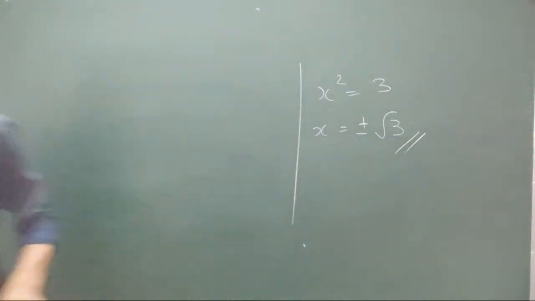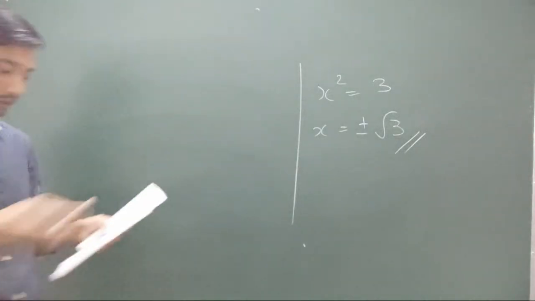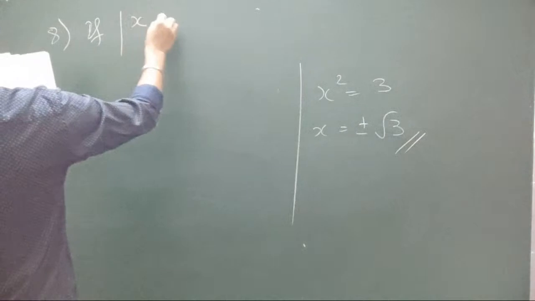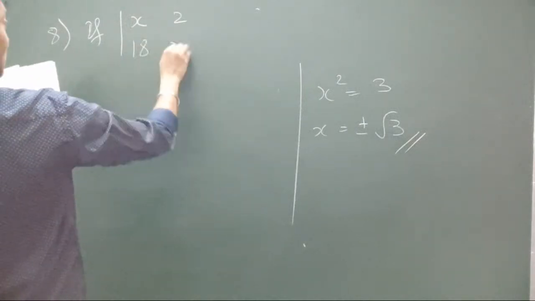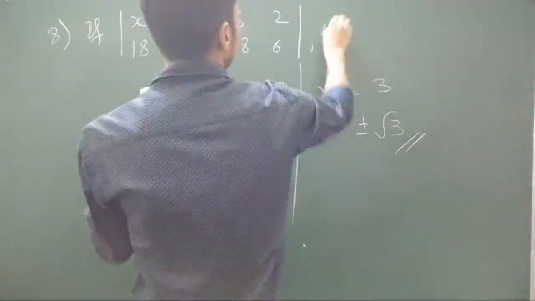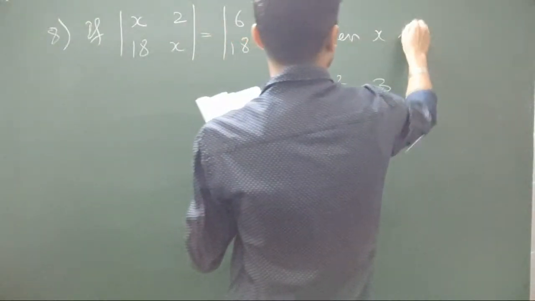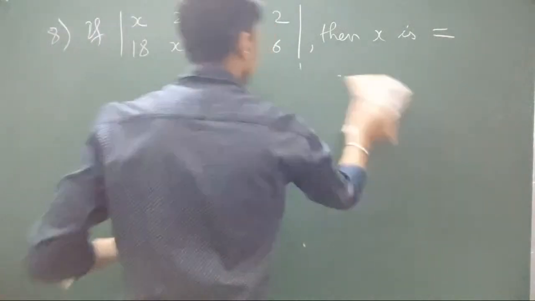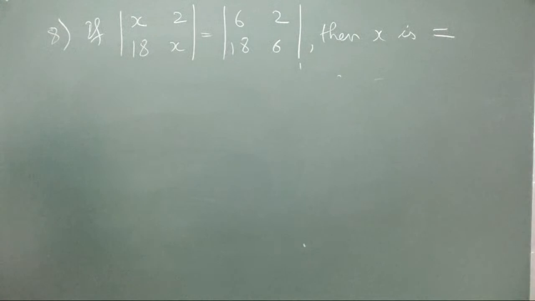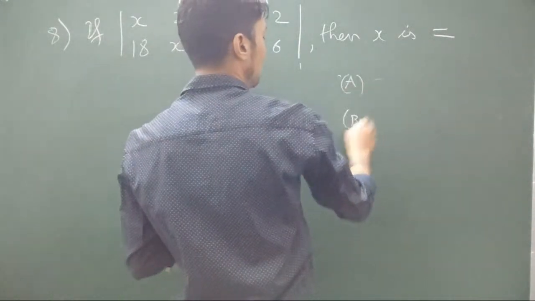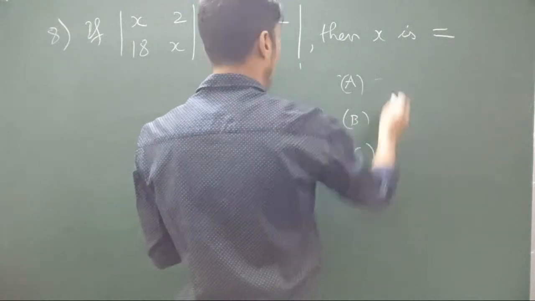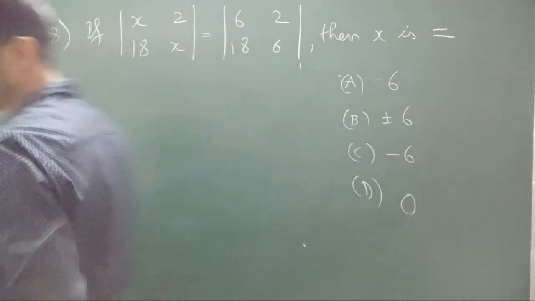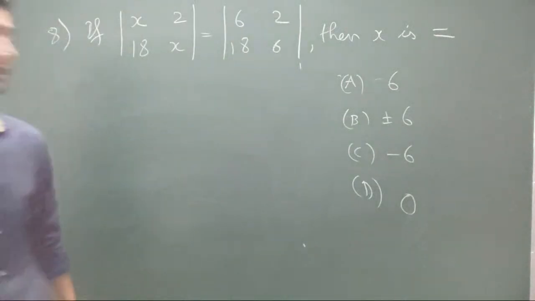Last question of the exercise. I'm going to do number 8. It's a multiple choice question. It says if the values of the two determinants are equal, then x is equal to, with options A, B, C, D. The options are 6, plus minus 6, minus 6, 0. I'm guessing it might be plus minus 6. Anyway, let's see. So again, determinant, not matrices.